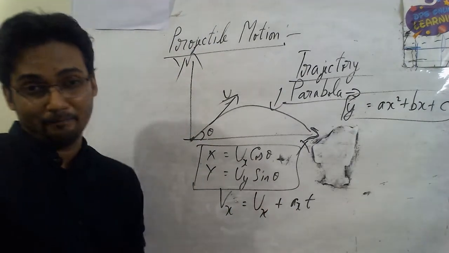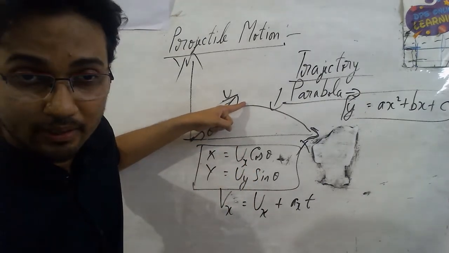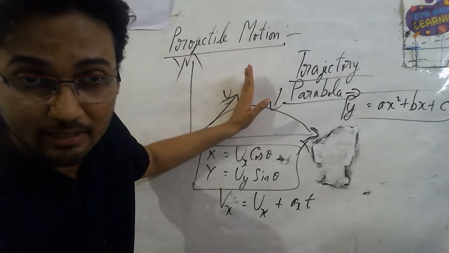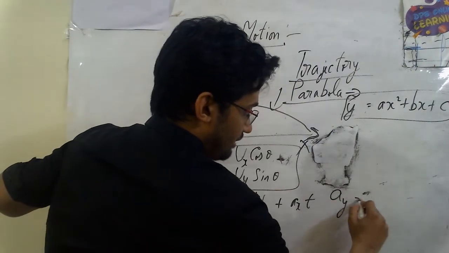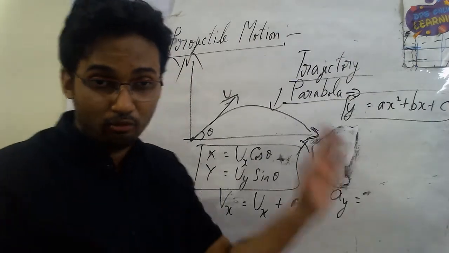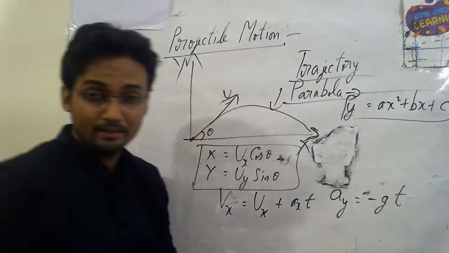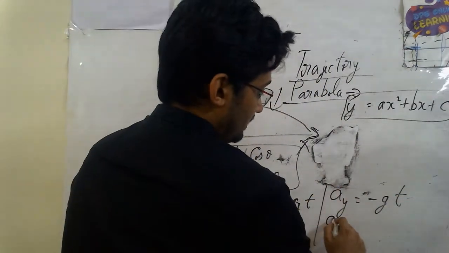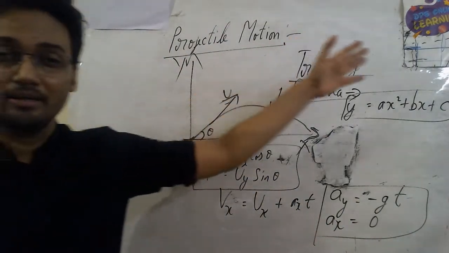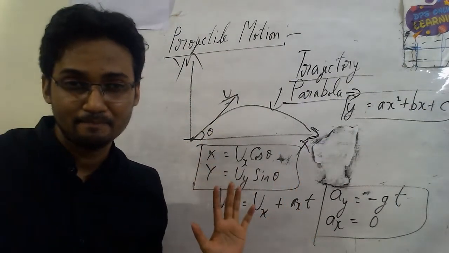But remember one more thing. The acceleration of the particle, this is going up, right? It's in the y coordinate because it's a vertical direction. That means ay will be equal to what? We know that acceleration is due to gravity, and when the object is going up, it is against gravity, so it should be minus g. Important to be remembered. And acceleration in x is 0, because the ball is going in the upward direction when it initially has some velocity, and that's where I analyze this particular case.